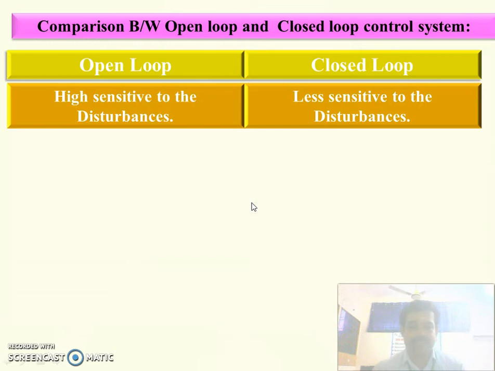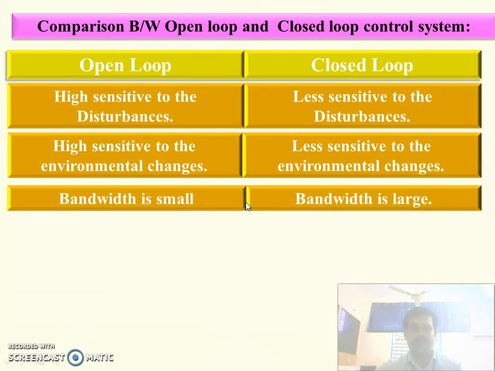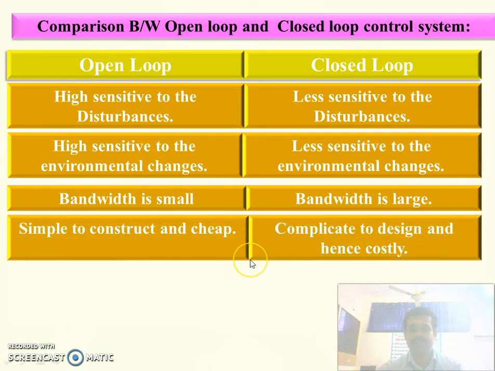Open loop control system is highly sensitive to disturbance, but closed loop control system is less sensitive to disturbance. Open loop control system is highly sensitive to the environmental changes. Even if a small change occurs in the environment, the parameters will be affected in the open loop control system. But in the case of closed loop, environmental changes will not affect much because feedback is there. Depending upon that, we will change. Bandwidth is small in open loop control system, and in closed loop control system, bandwidth is large.